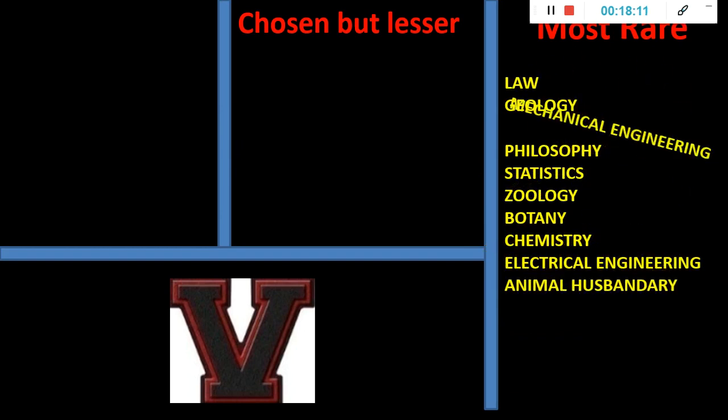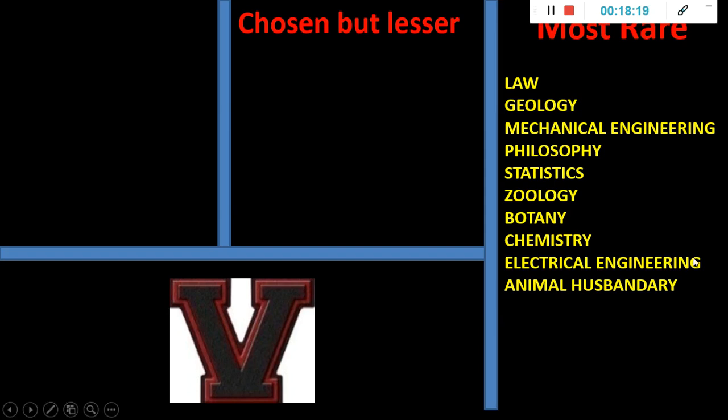So these are law, geology, mechanical engineering, philosophy, statistics, zoology, botany, chemistry, electrical engineering, and animal husbandry. If you see here, all these may be graduation subjects, but the problem is all these are very, very technical, okay. That is one reason students don't choose it. There is a lot of detailing, there are a lot of facts. You would have somehow finished your graduation with all these things, so you will not feel like studying it again. And it's very, very difficult also, because questions can be asked in a very wide format under these topics. That is why people don't choose it, okay.